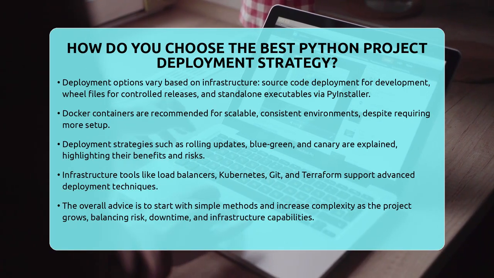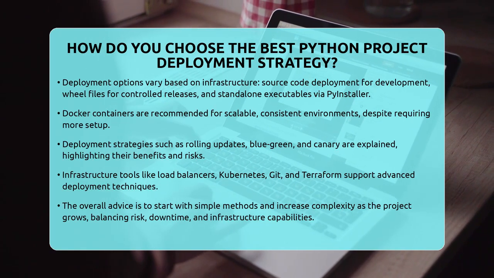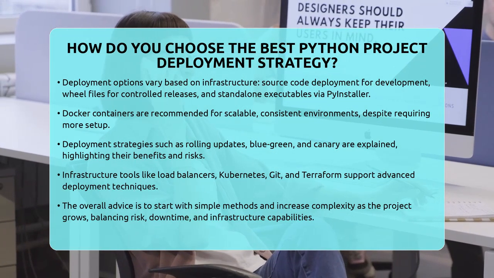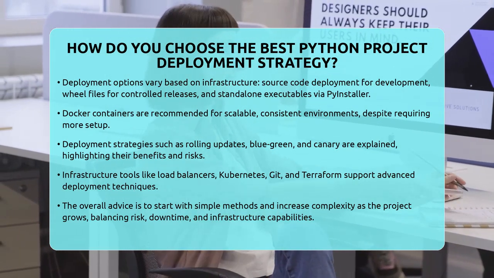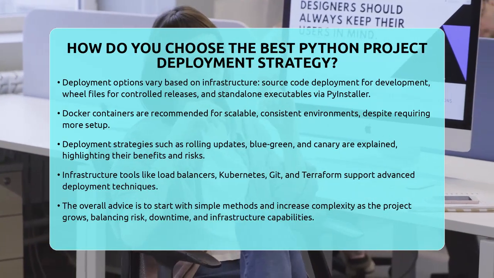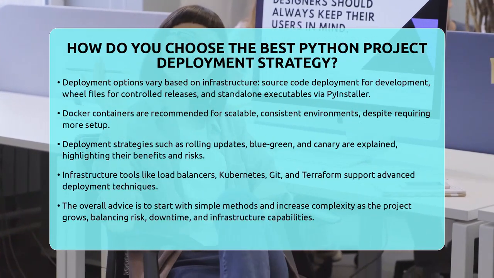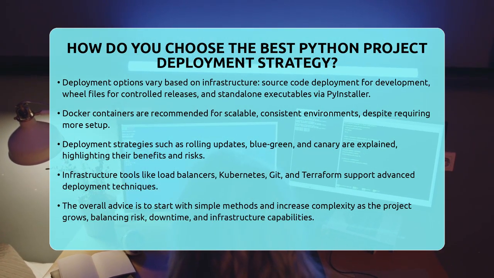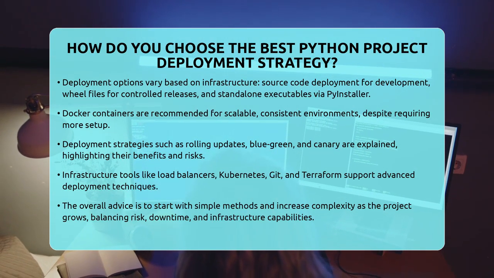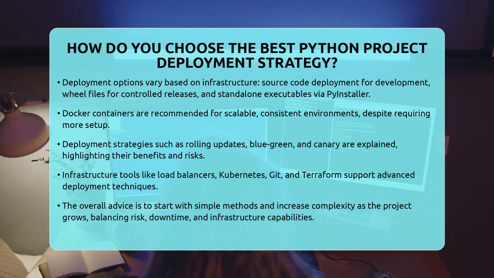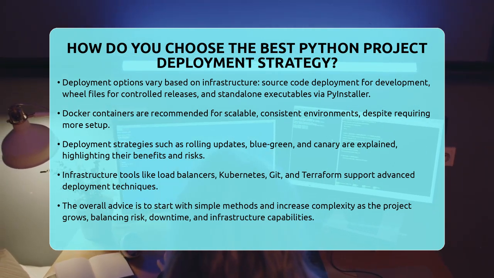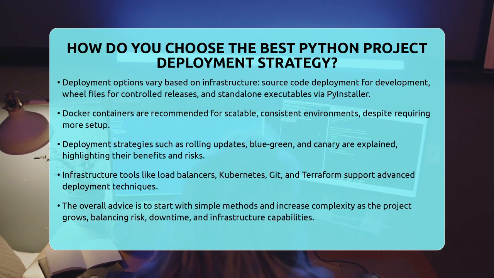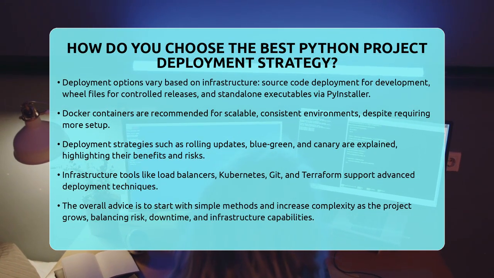In the end, the best deployment strategy balances your project size, your team skills, and your infrastructure. For quick testing, simple source code deployment is perfect. For production, structured methods like wheel repositories or Docker containers are more reliable. When updating, choose strategies that match your risk tolerance and downtime needs. Start simple, then add complexity as your project grows. That way, you keep your application running smoothly and your users happy.